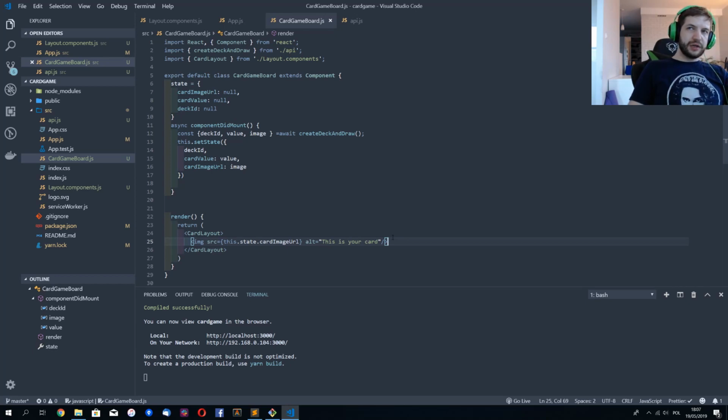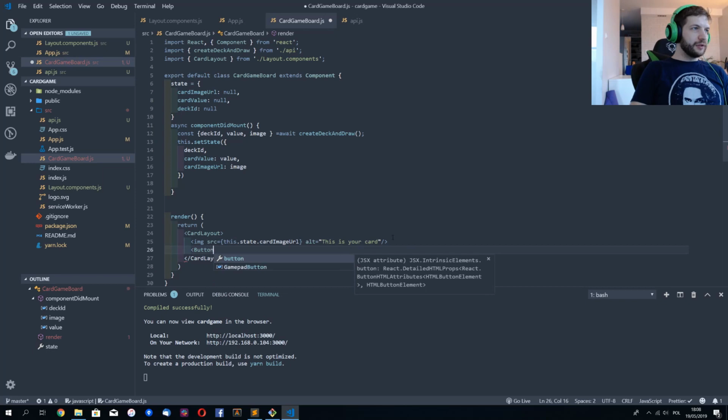And this will determine whether he loses or wins. So I'm gonna create another component because this component will be a wrapper for my buttons, and I don't want them to be in this place in CardGame board. I'll rather wrap them because they are like a separate idea, a separate concern.